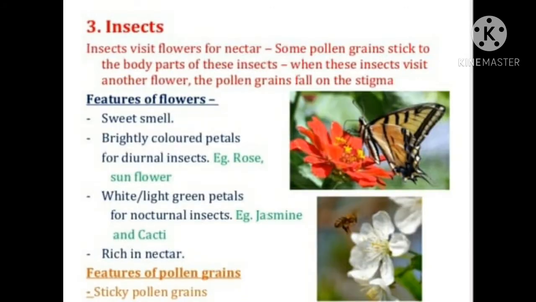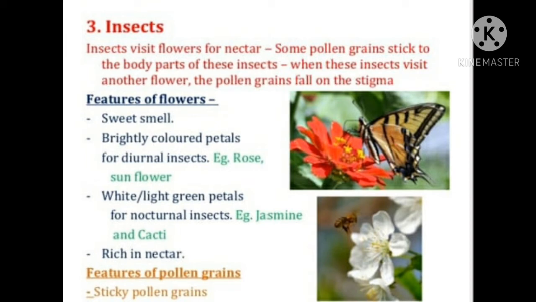Insects. Children, insects also help in pollination. Insects visit flowers for nectar. Nectar means plant juice. Some pollen grains stick to the body parts of these insects. When these insects visit another flower, the pollen grains fall on the stigma. You can see here in the picture, a butterfly is doing pollination.